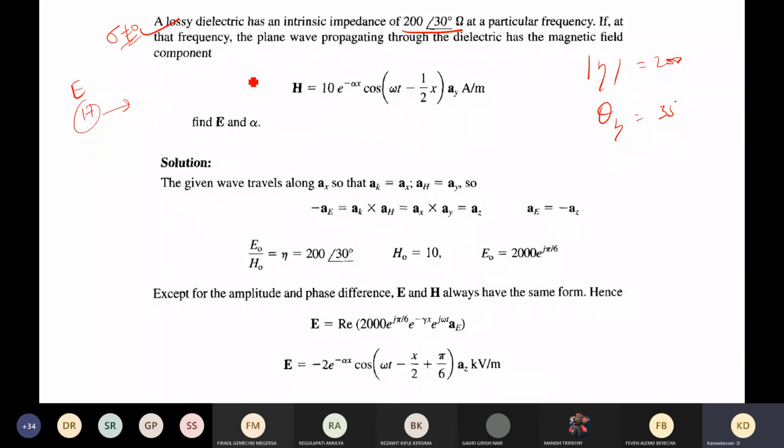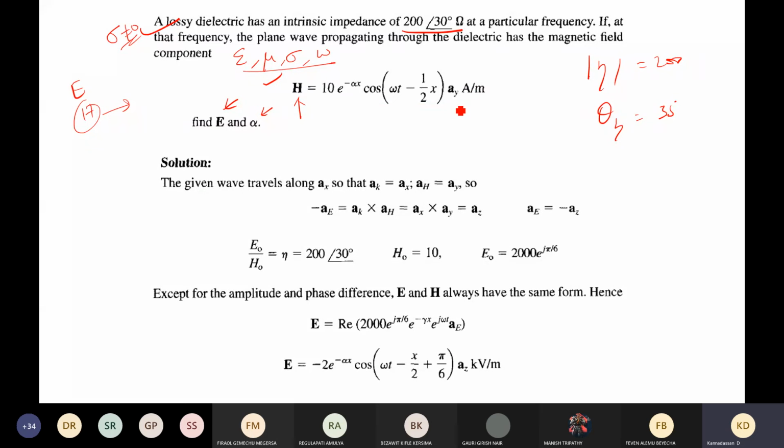In this, the magnetic field is described here. Our job is to calculate the electric field and the attenuation constant alpha. Here we don't have any knowledge about epsilon, mu, sigma, and omega. These four data are not at all available, but still we can easily find all these things. For this, first we are going to calculate the electric field. First we have to look at this magnetic field.